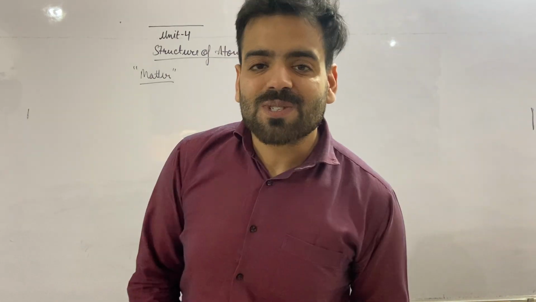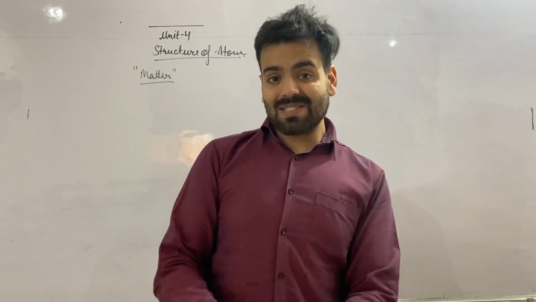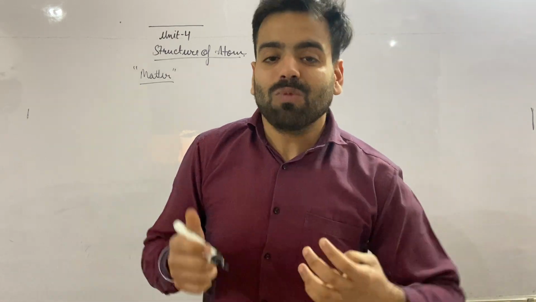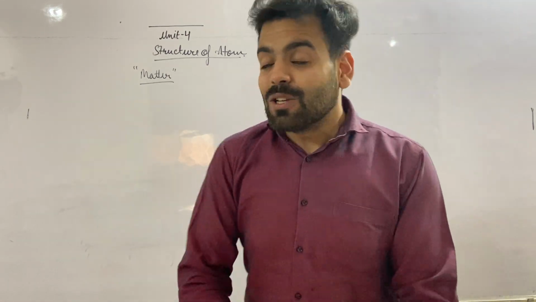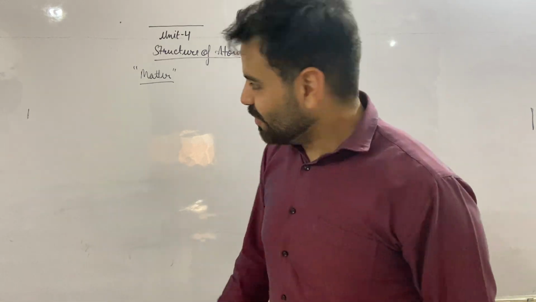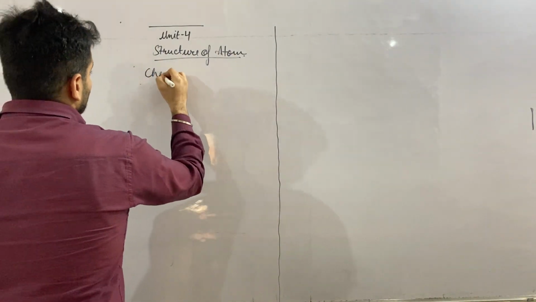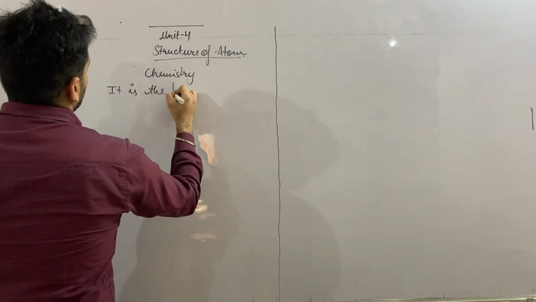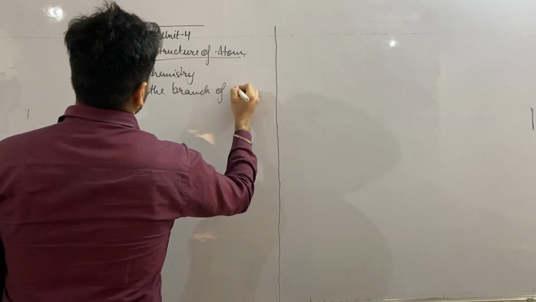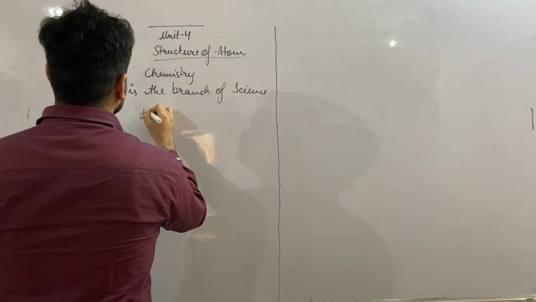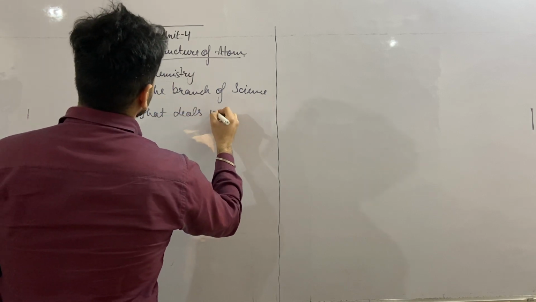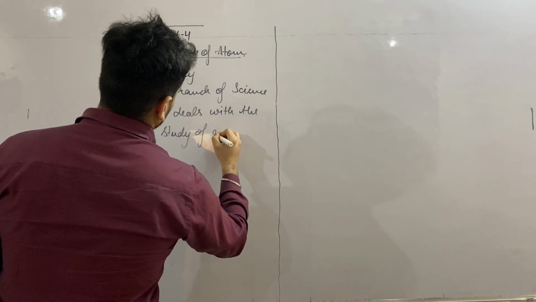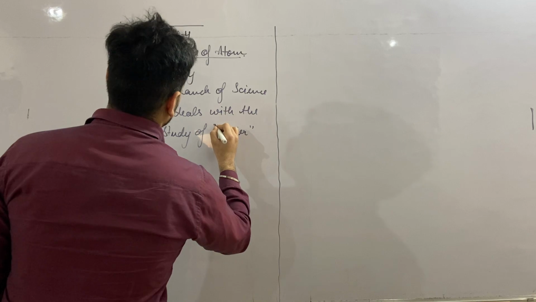The correct definition of chemistry is: the branch of science that deals with the study of matter is called chemistry. Now what is this matter? We have to identify what matter is. So let me write down this definition for you. Chemistry is the branch of science that deals with the study of matter.